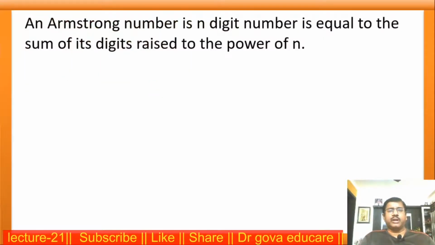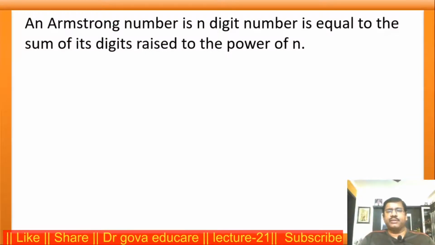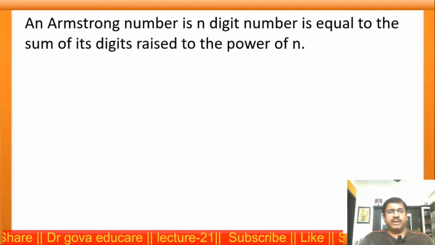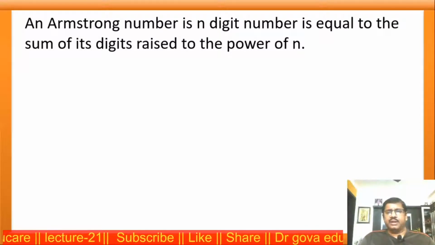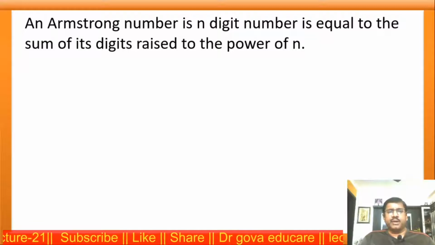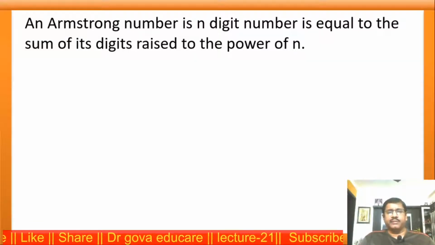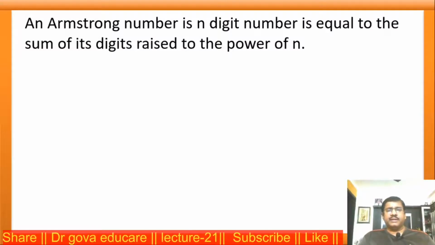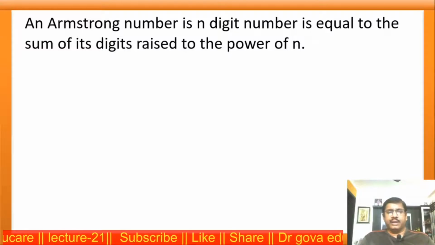Armstrong number. This is the definition of the Armstrong number: an Armstrong number is an n-digit number that is equal to the sum of its digits raised to the power of n.